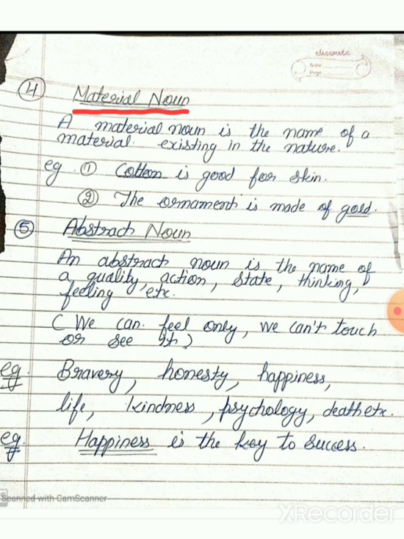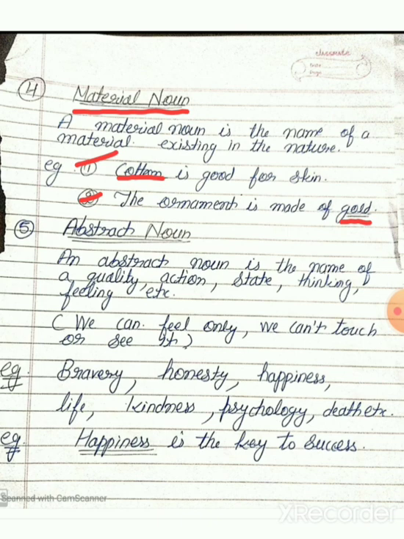There are so many examples, like water, gold, copper, wood, cotton, silver, pulses, etc. All are material nouns. Here are two examples. Look at the first example. Cotton is good for skin. Cotton is a material noun because we get cotton from nature. Look at the second example. The ornament is made of gold. Gold is also a material noun because we get gold from nature.